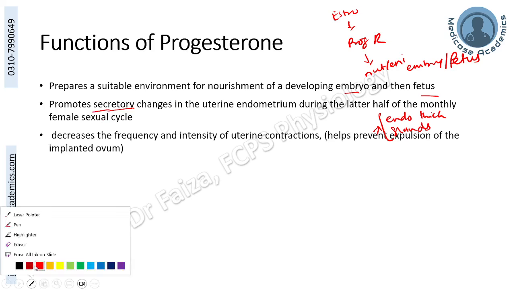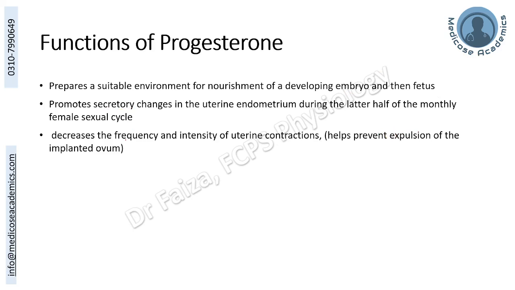Progesterone has a role to decrease the frequency and intensity of uterine contraction. This helps in preventing the expulsion of implanted ovum. Thus, progesterone sustained level is required by the body to sustain the pregnancy. Otherwise, uterine contractions will expel the ovum. Sometimes the people at risk of early miscarriage are also prescribed progesterone to decrease the uterine contraction and provide the embryo a suitable environment for implantation as well as sustaining the pregnancy.